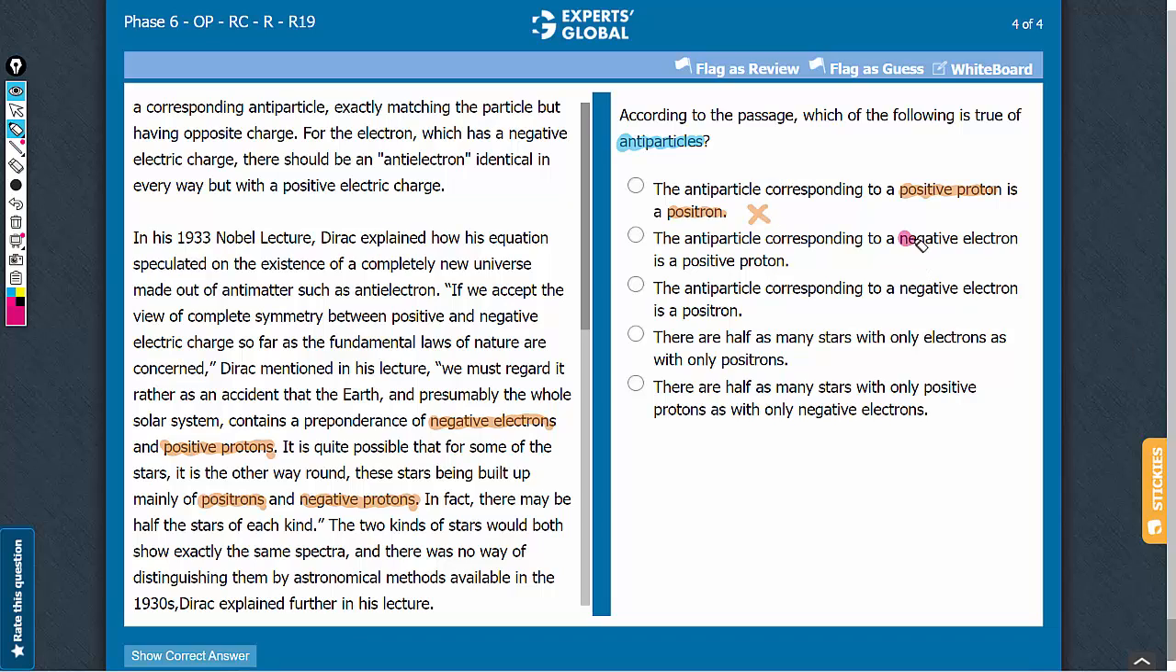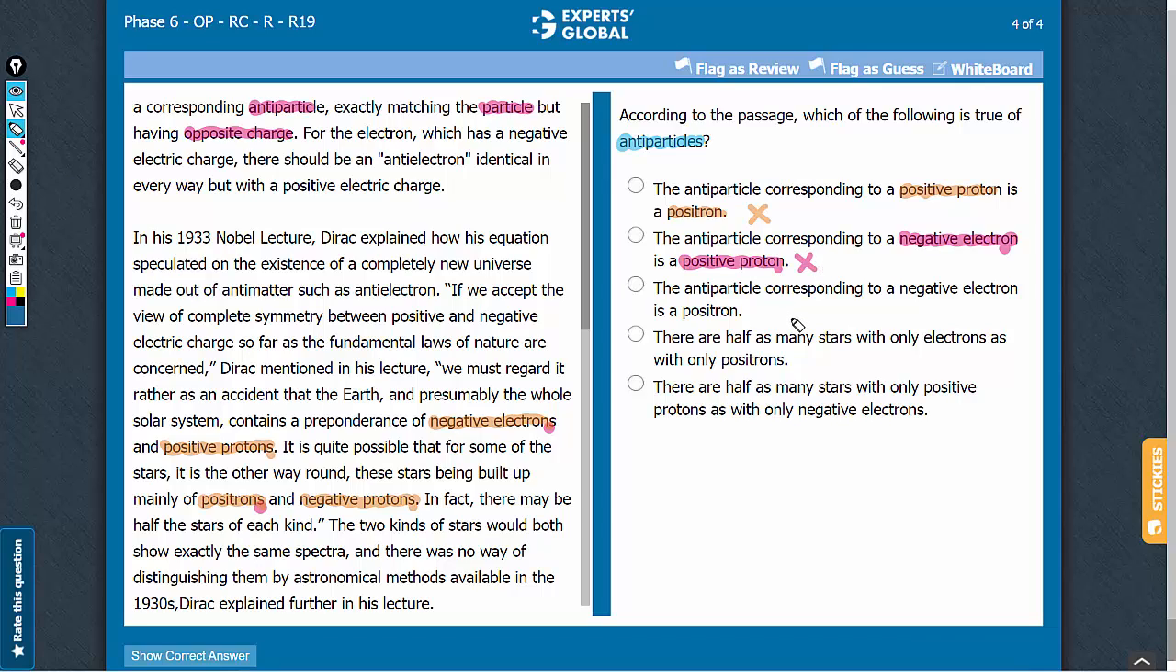Answer choice B, negative electrons antiparticle is positive protons. The second paragraph mentions that antiparticle is exactly matching the particle. So they are the same entity, just opposite in charge. Whereas here in this example, electron and proton are not the same entity. So this answer choice cannot be established. Also, the third paragraph mentions that the antiparticle of negative electrons is positrons. Let's eliminate this answer choice.